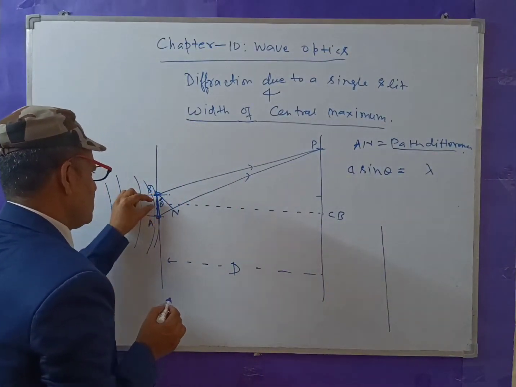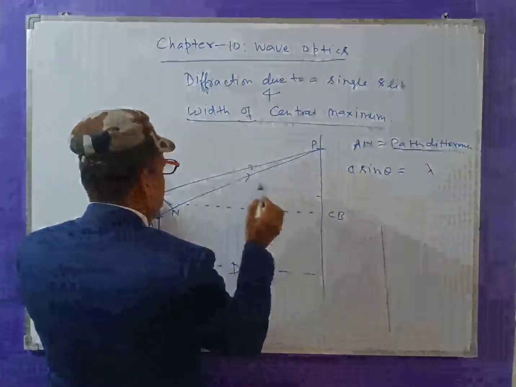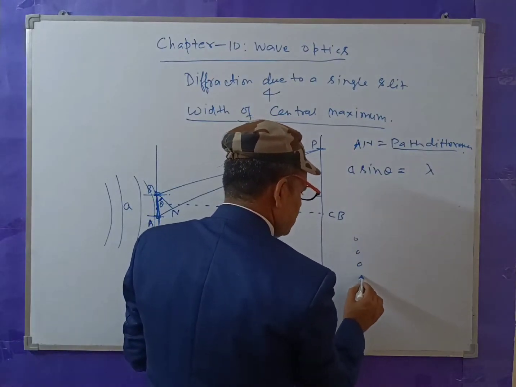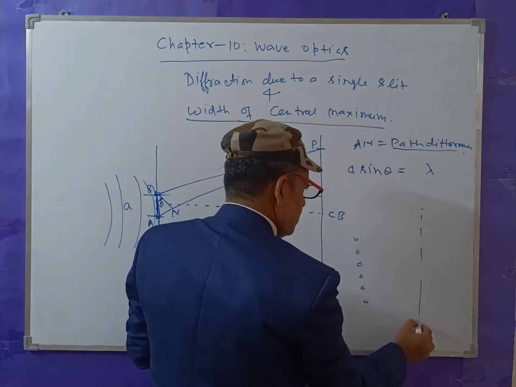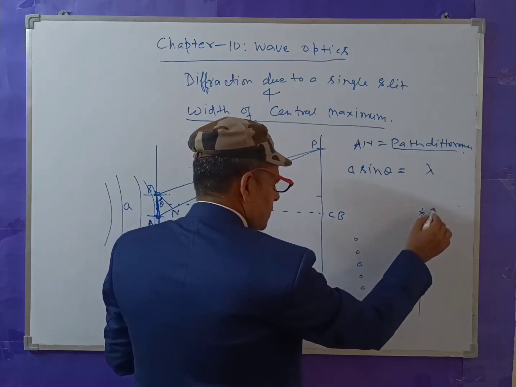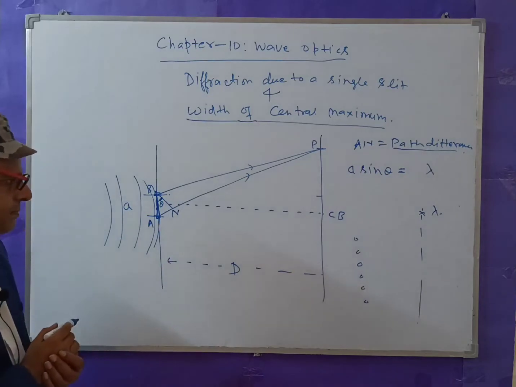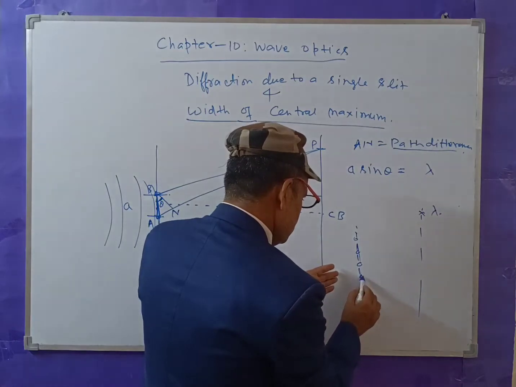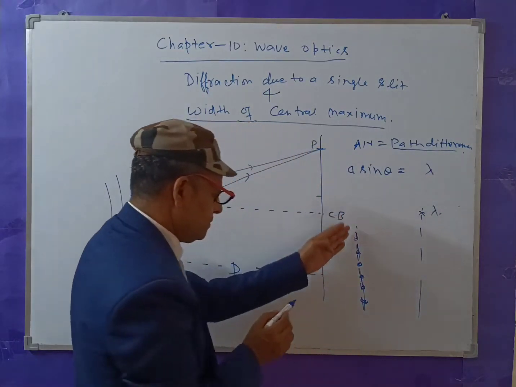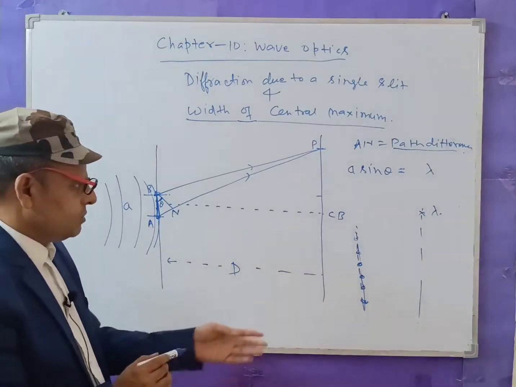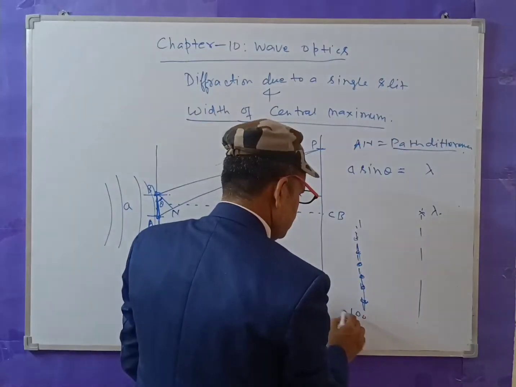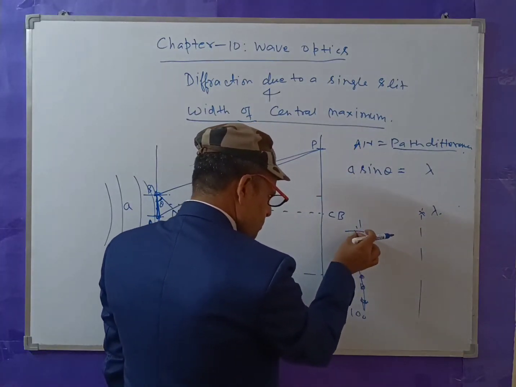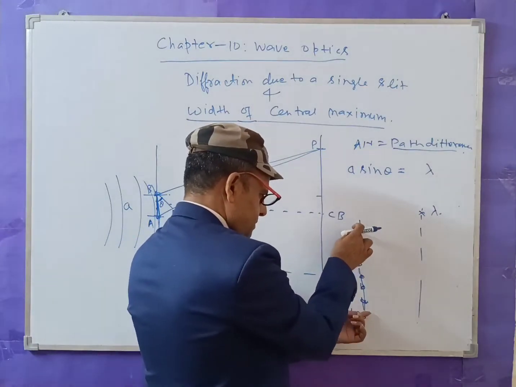Suppose the path difference due to these 100 sources of disturbance, from 1 to 100, at this point is lambda, that is, from here to here across this width.